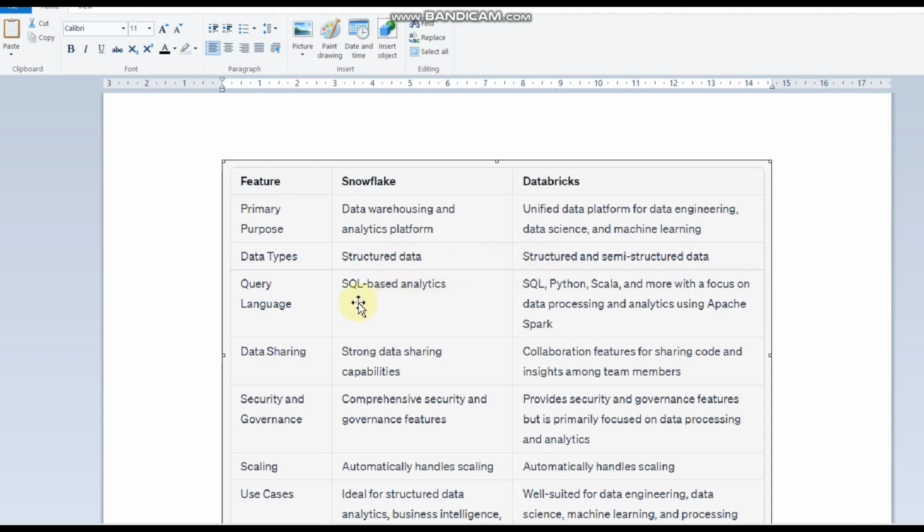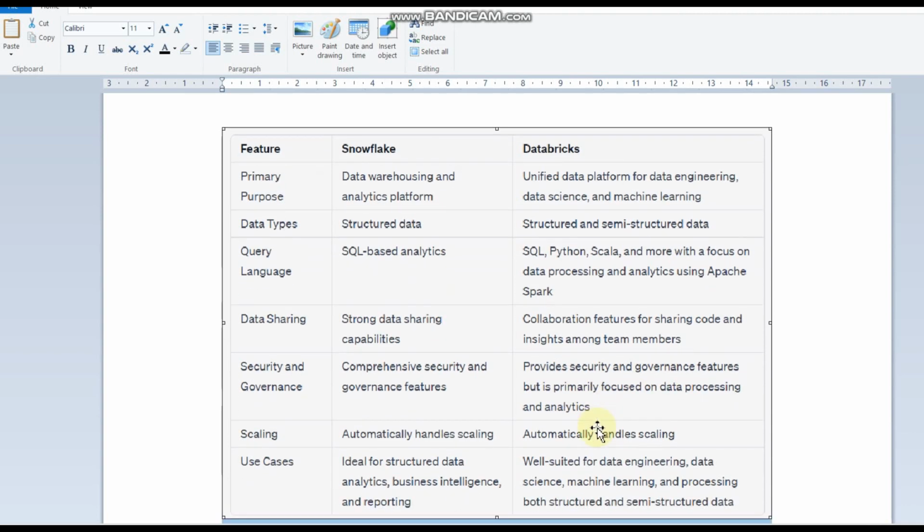And query language, in Snowflake we have SQL based analytics. However, we can use Python and R as well, but in Databricks we can use SQL, Python, Scala, with more focus on data processing, analytics, and Apache Spark. Data sharing capabilities, collaborative features to share code among teams, and comprehensive security: in Snowflake we have comprehensive security and governance features. However, Databricks is somewhat lacking; it provides security and governance features, but it's primarily focused on data processing and analytics.